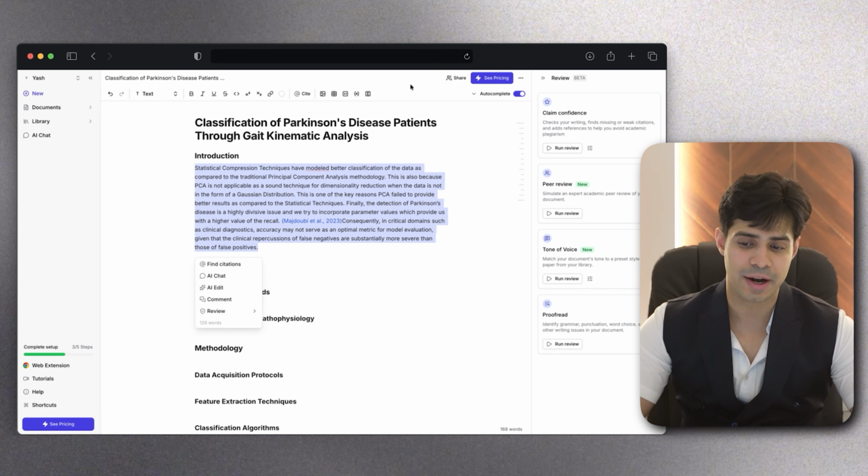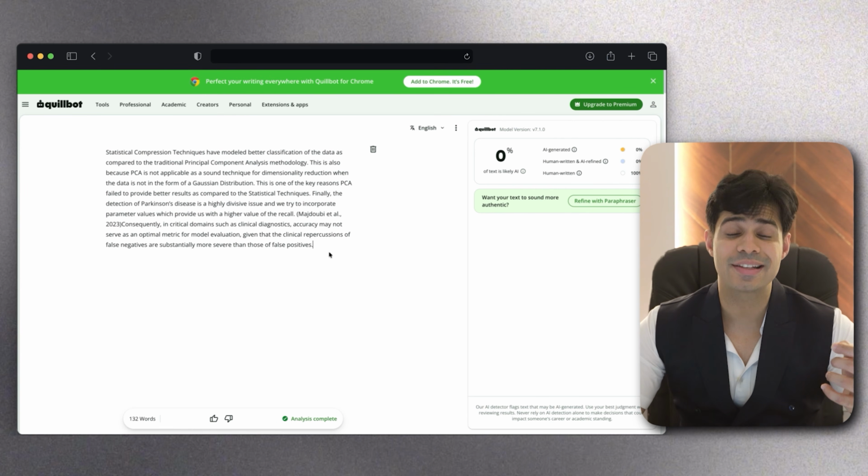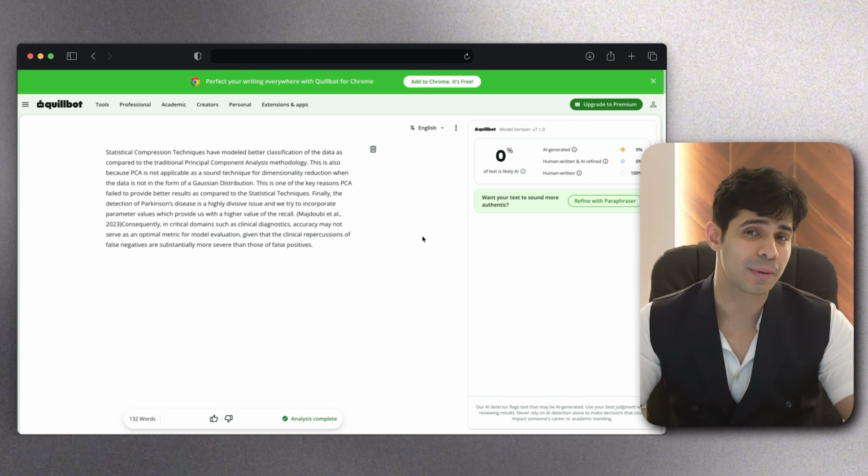I can still go ahead and try to put this in the same AI detector, try to detect the AI over here, and it still says that it's 0% AI. That's because we used AI to improve our text and not to write the paper by itself.